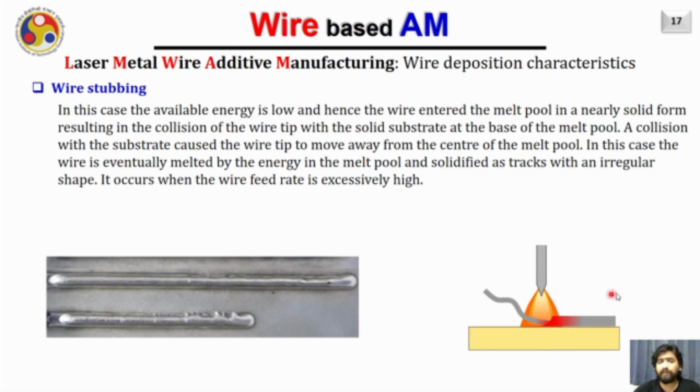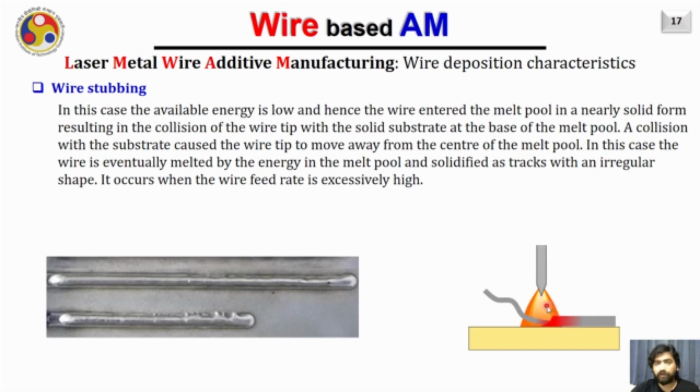In this case, the available energy is low and hence the wire enters the melt pool in a nearly solid form, resulting in a collision of the wire tip with the solid substrate at the base of the melt pool. A collision with the substrate causes the wire tip to move away from the center of the melt pool, and hence in this case the wire eventually melts by the energy of the melt pool, not completely by the energy available with the beam.